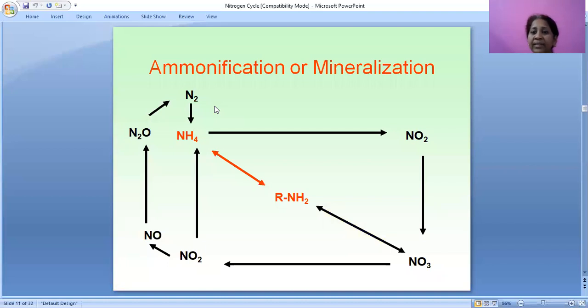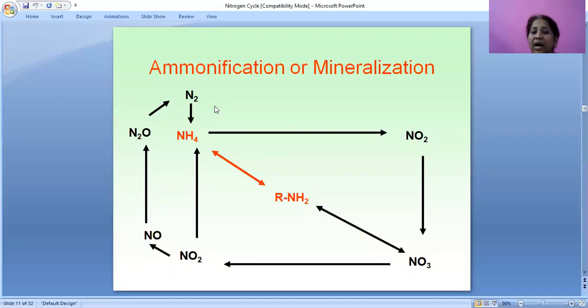First we will see ammonification or mineralization. What is ammonification? Plants cannot directly utilize atmospheric nitrogen, so nitrogen is first converted into the ammonium ion form.